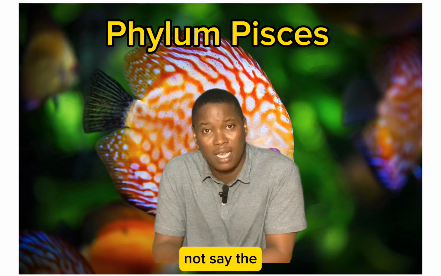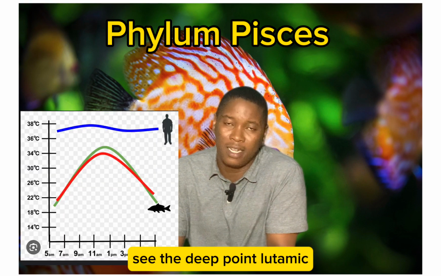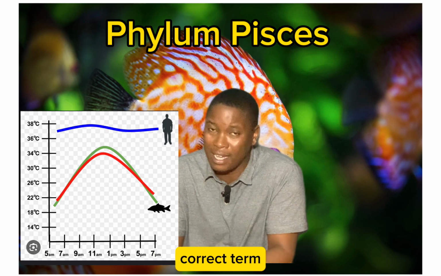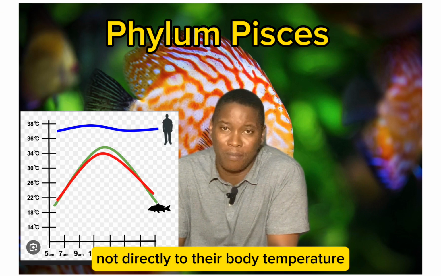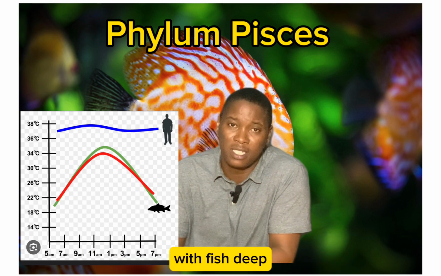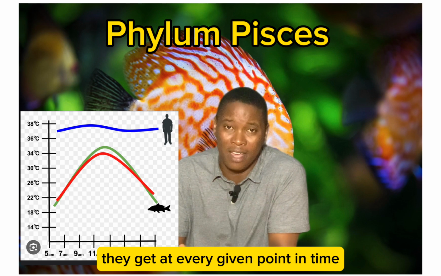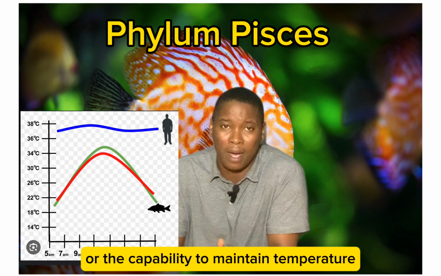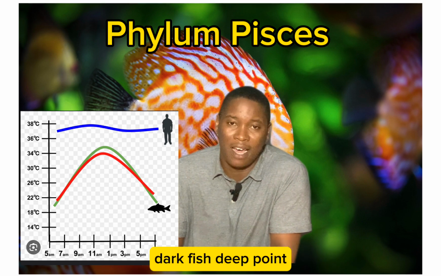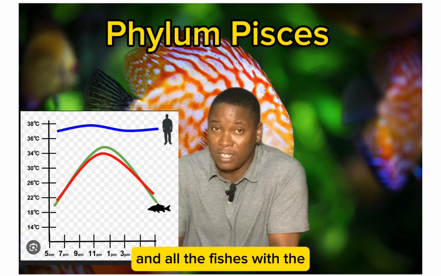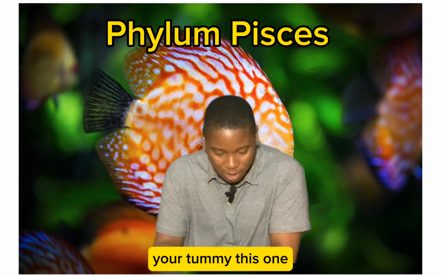Another important thing to note is that fishes are poikilothermic. Some people call them cold-blooded, but the correct scientific term is poikilothermic. What this means is that fishes cannot regulate their body temperature. Anytime you want to know the temperature of a fish, just check the temperature of the water itself. The fish and the water have the same temperature at every given point in time. Fish do not have the capacity to maintain a temperature different from the temperature of the environment. So fish are poikilothermic, and all the fishes in the phylum Pisces are poikilothermic. This is important to note.